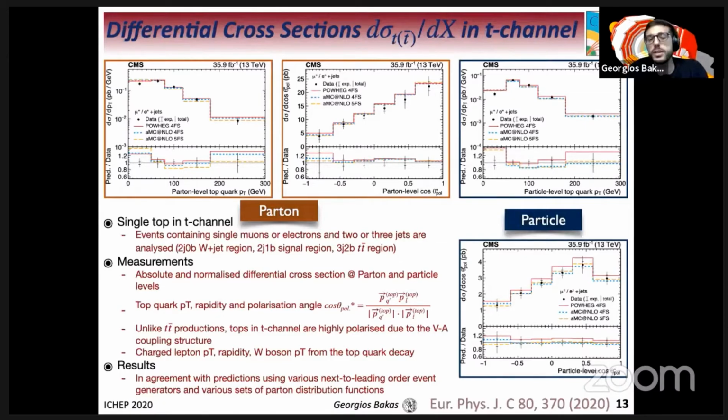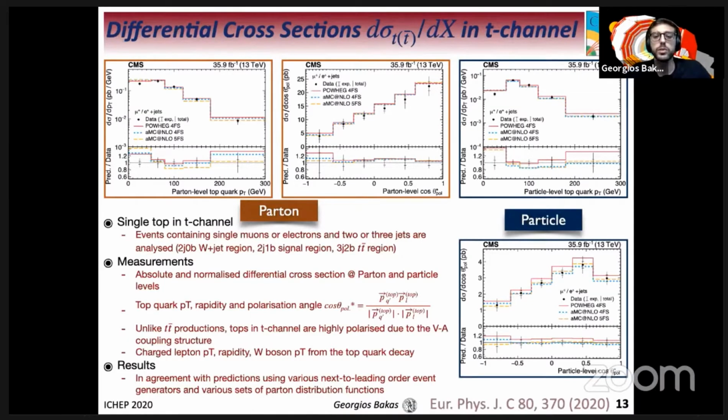As for the measurement, both absolute and normalized differential cross-sections at parton and particle level are calculated with respect to top quark pT, rapidity, and polarization angle, as well as with respect to the charged lepton pT and rapidity and the W boson pT from the top quark decay. It's worth mentioning here that unlike the ttbar production, the top quarks in the t-channel are highly polarized due to the vector-axial vector coupling structure.